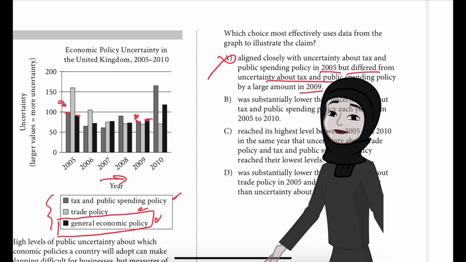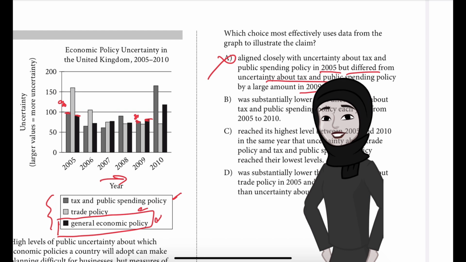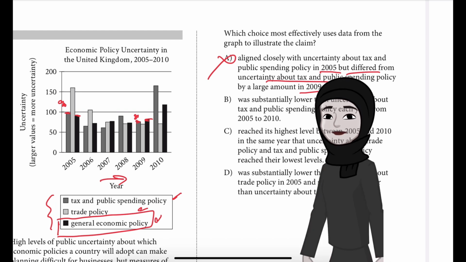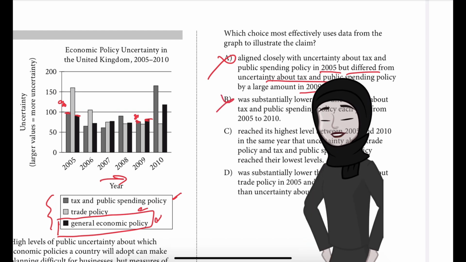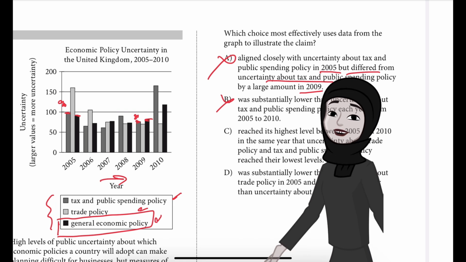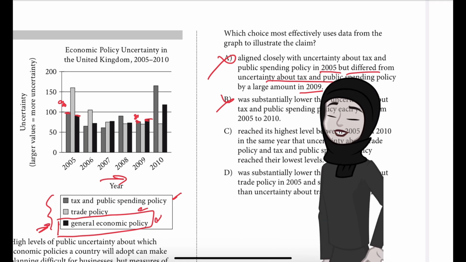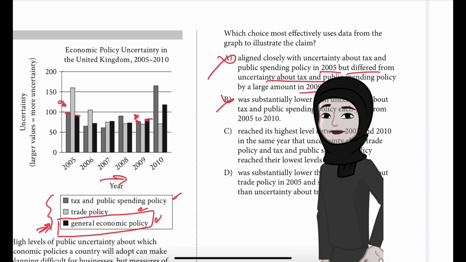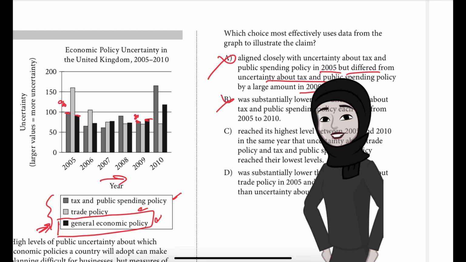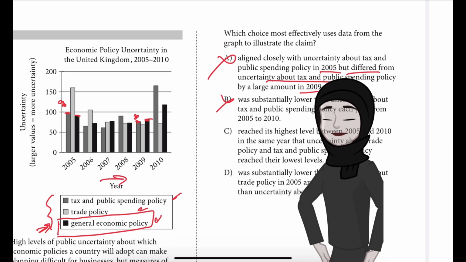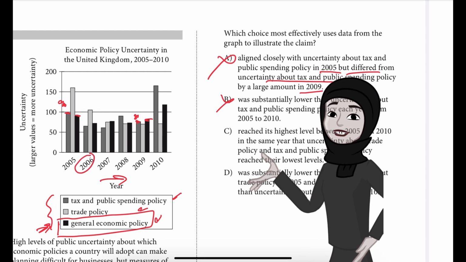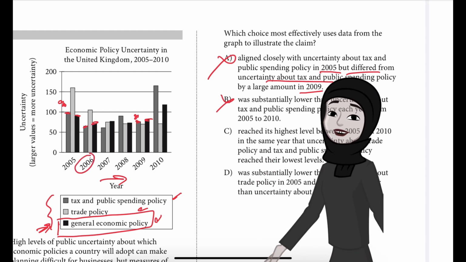B says was substantially lower than uncertainty about tax and public spending policy each year from 2005 to 2010. This is also not correct because the graph shows that general economic policy uncertainty was higher than uncertainty about tax and public spending policy in 2006. This is higher than this.